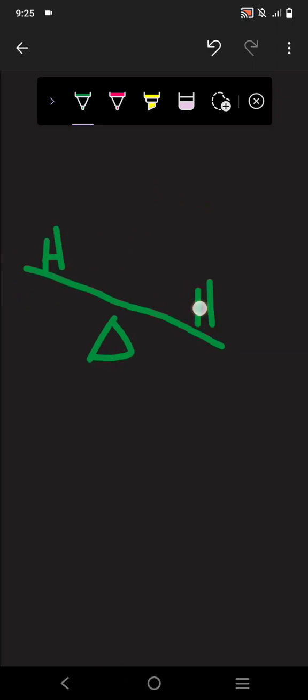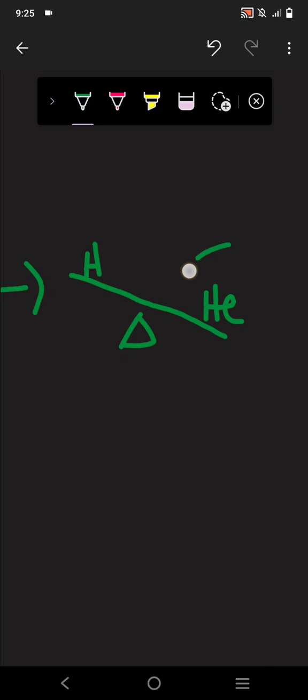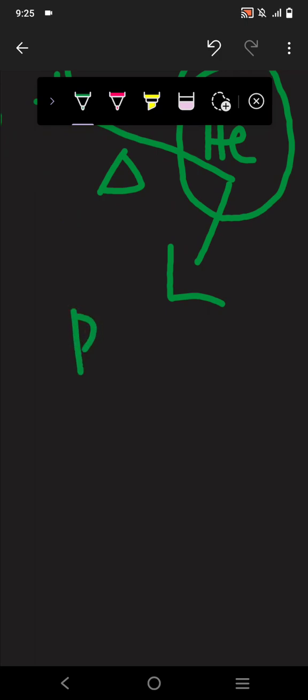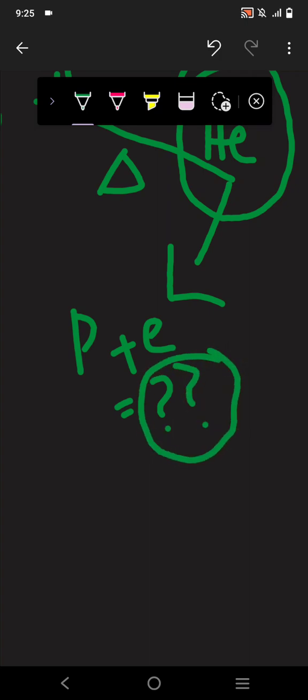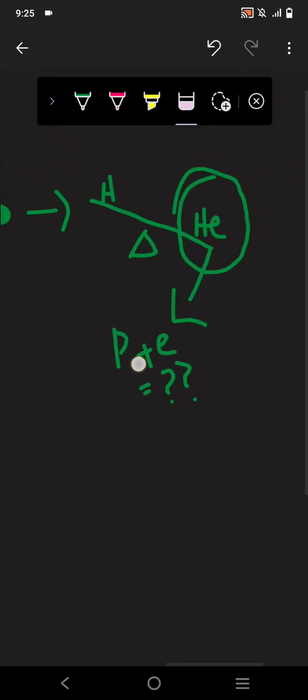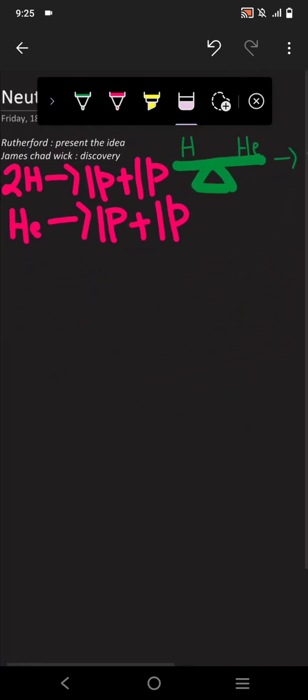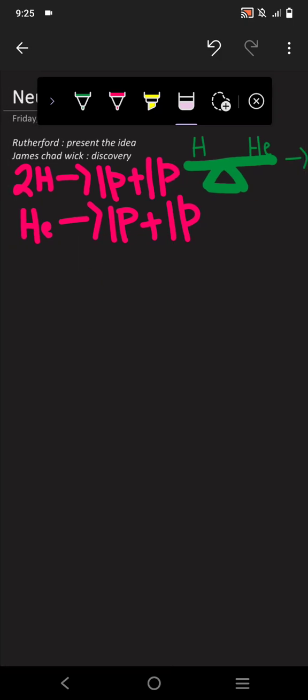Why did the helium go down? Because after this sliding down of the seesaw, James Chadwick got an idea that except proton and electron, there is another particle that needs to be discovered. They had an idea that yes, there is a particle, but they did not know what that particle was.